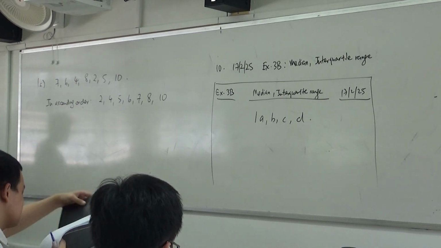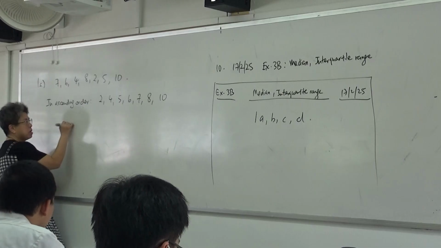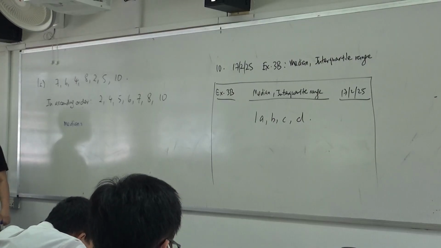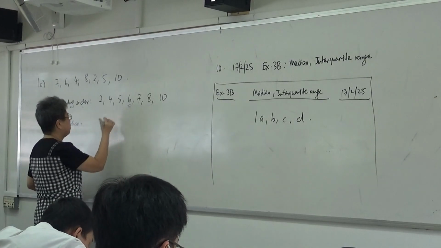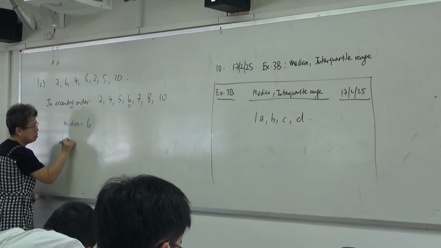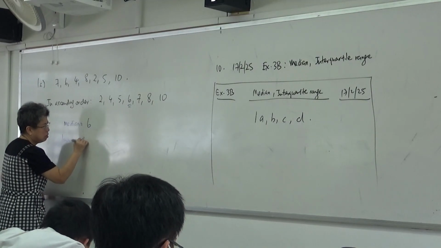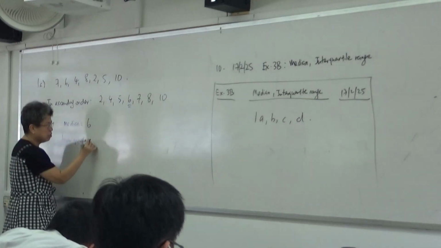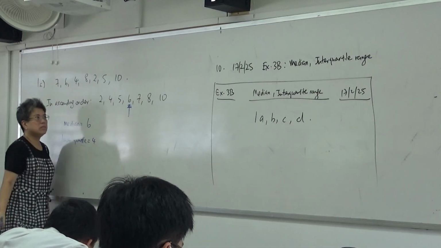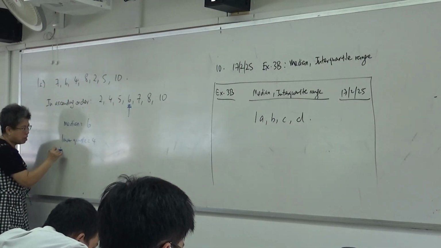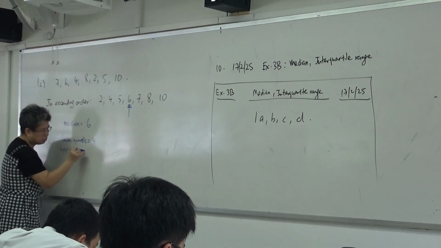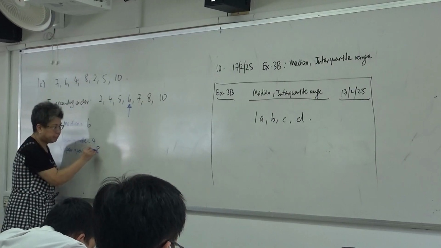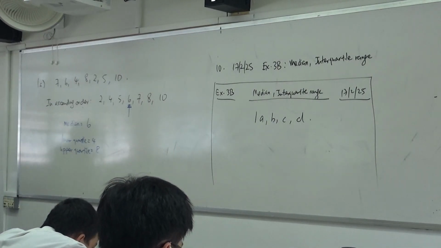Now, first, I want you to find for me the median. 7 values. What's the middle position? 4. 1, 2, 3, 4. So this one, right? 6. Lower quartile. Is this 3, right? So it's 4. But usually I like to draw like that, so that I can see better. Okay. What is the upper quartile? 8. Can you see that? Upper quartile is 8.